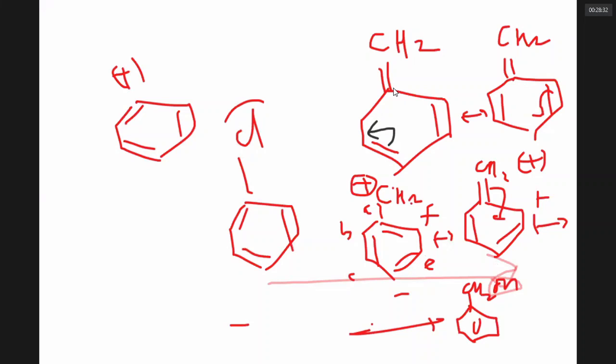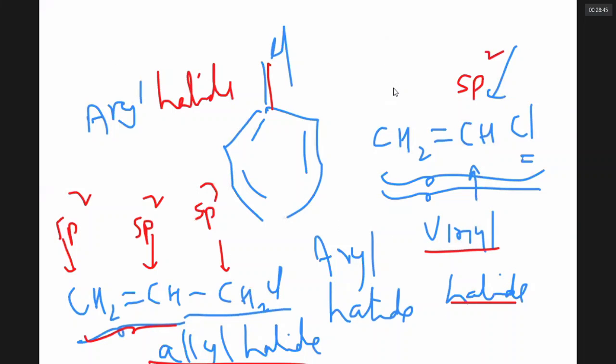Can this chlorine get out and give you the phenyl carbocation? No. Why no? Chlorine is an atom that has 3 lone pairs. Do you know chlorine has 3 lone pairs after making one bond?